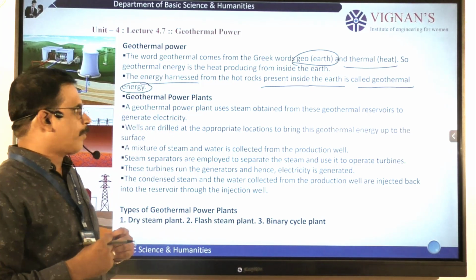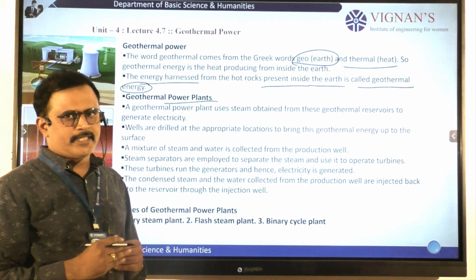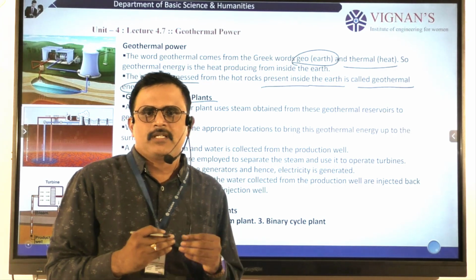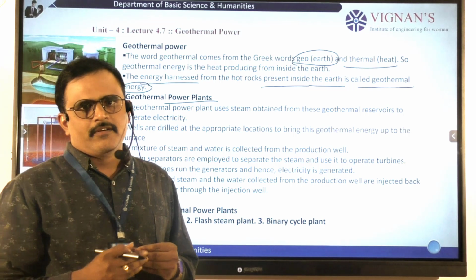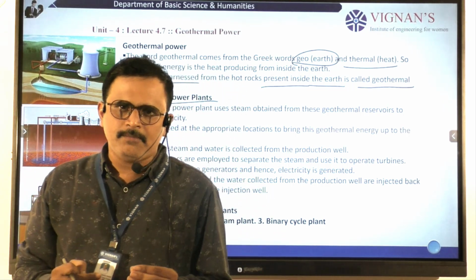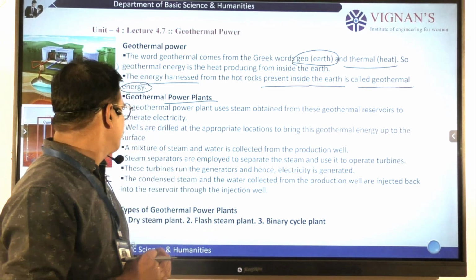Geothermal power plants generate electricity by running turbines with the steam gathered from geothermal reservoirs. With the help of that steam the turbines run and produce electricity.